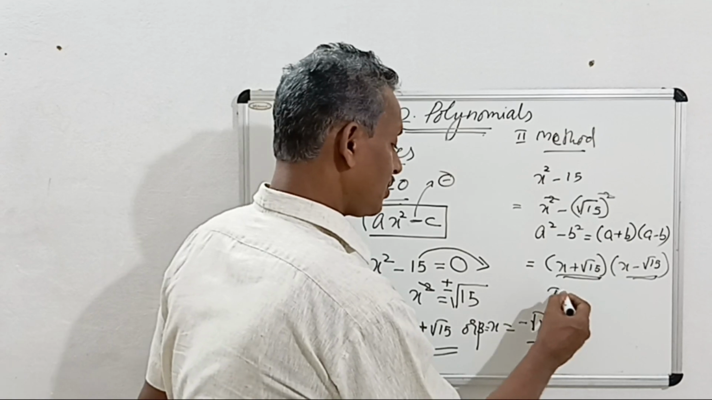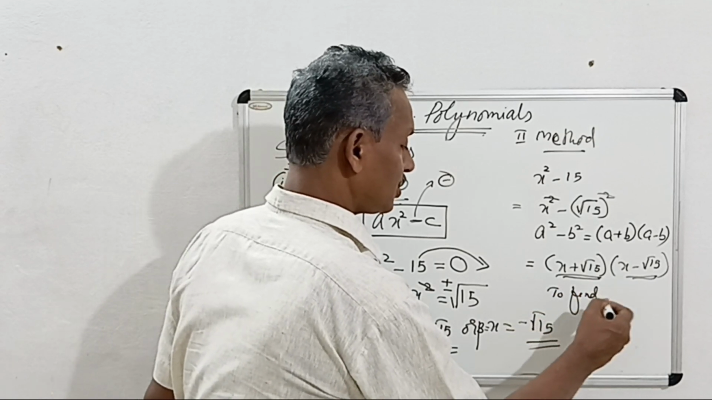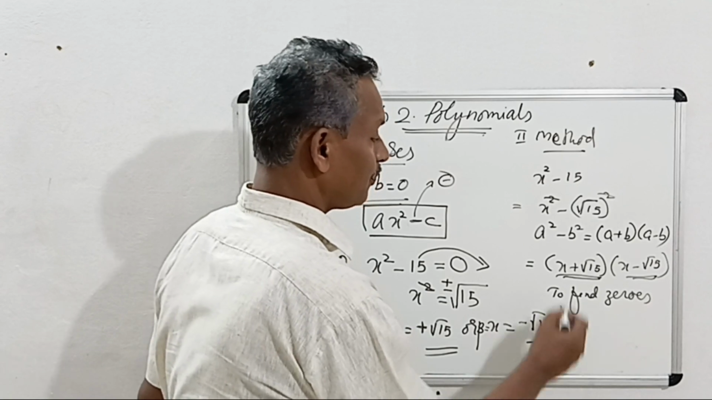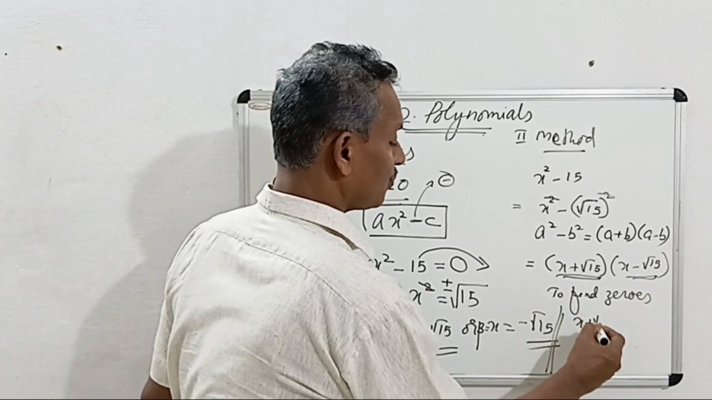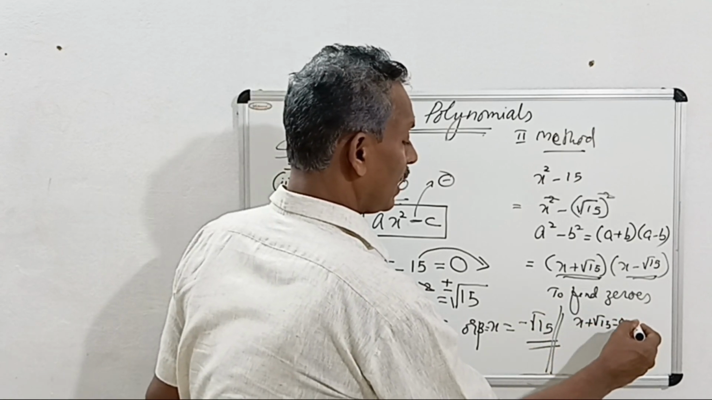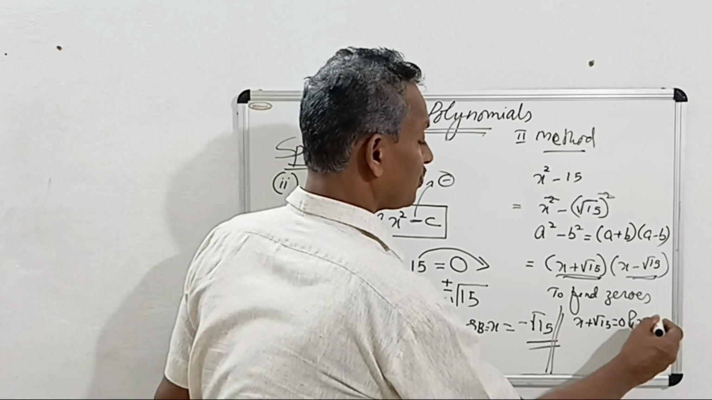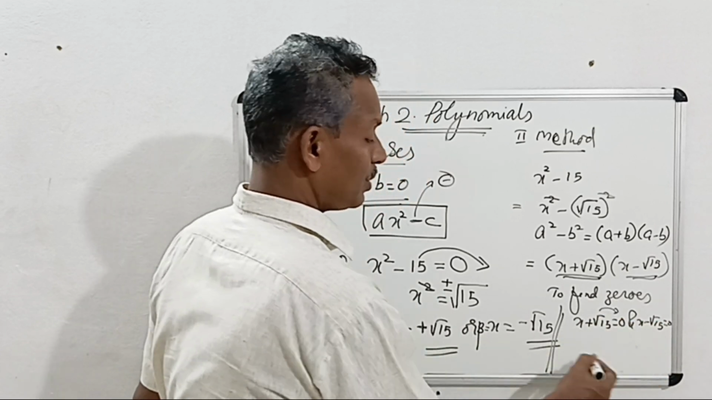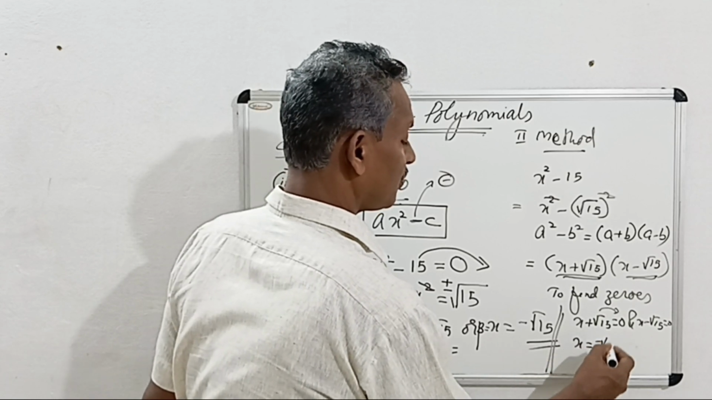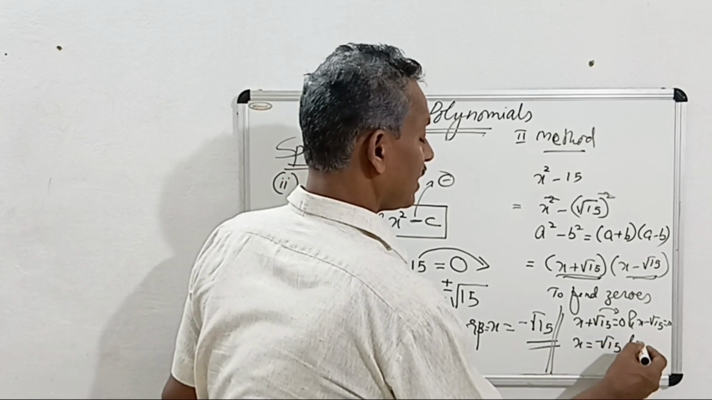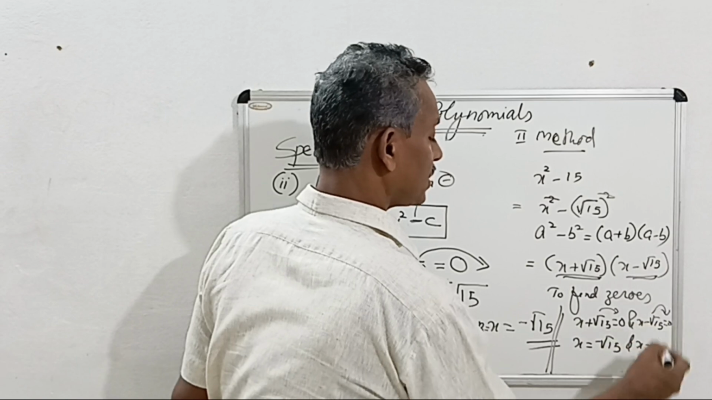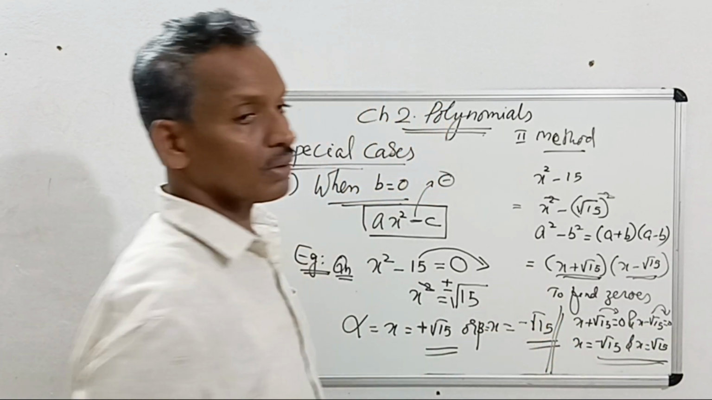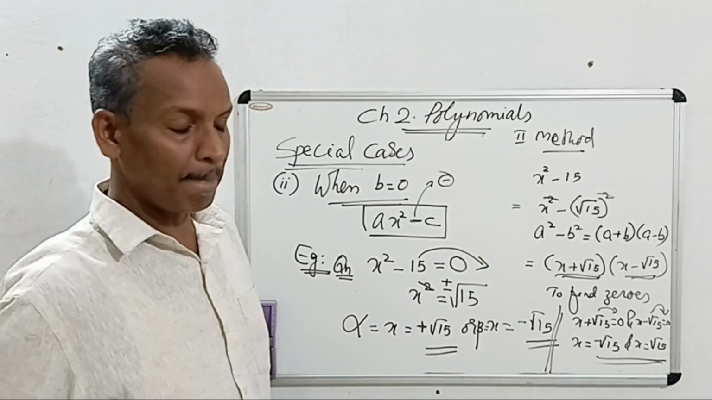To find the zeros, what do we have to do? Equate each factor to 0. x plus root 15 is 0 and x minus root 15 is 0. Then shift plus root 15 to the other side, x is minus root 15, and for x minus root 15, it goes to the other side and becomes plus root 15. Both answers will be the same.